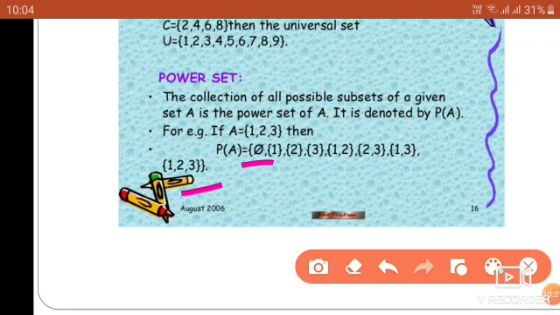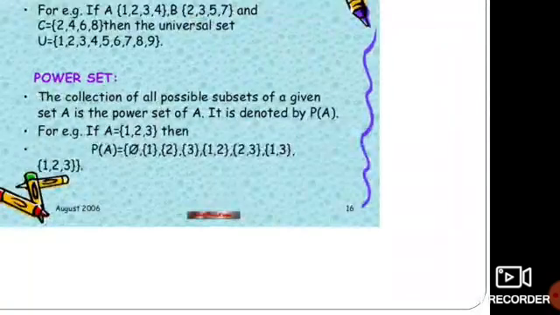The other elements are {1}, {2}, {3}, {1, 2}, {2, 3}, {1, 3}. You have to write the power set inside set brackets. So these are the power set of A equal to {1, 2, 3}.